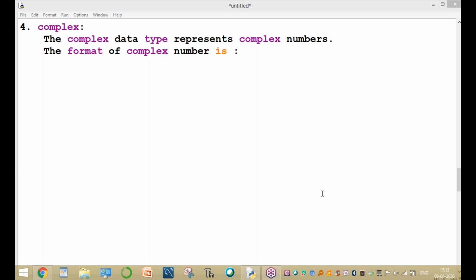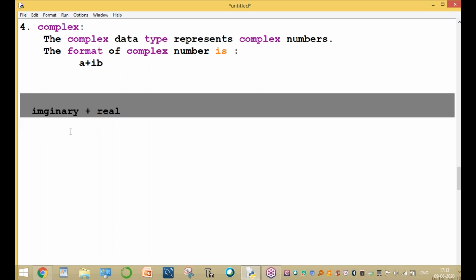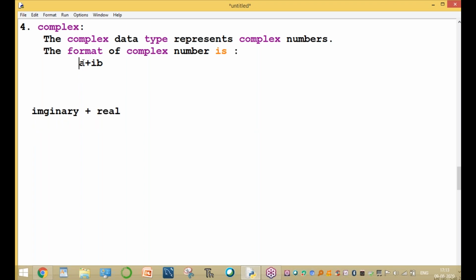Yes, Veer Kumar: imaginary plus real. Okay, right, very good, something is better. Anyone else? Okay, Uma: a plus ib. Okay, a plus ib. Now the complex number is a plus ib. The format is a plus ib.